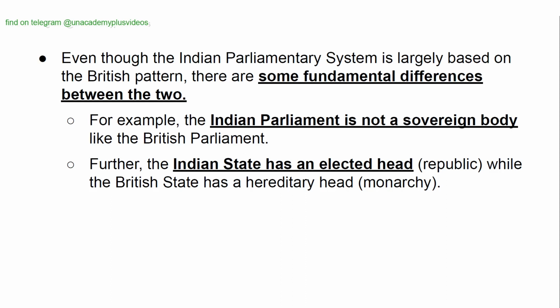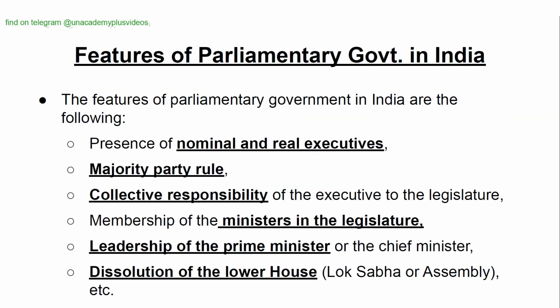Even though the Indian parliamentary system is largely based on the British pattern, there are some fundamental differences between the two. For example, the Indian parliament is not a sovereign body like the British parliament. Further, the Indian state has an elected head, a republic, while the British state has a hereditary head, that is, a monarchy.